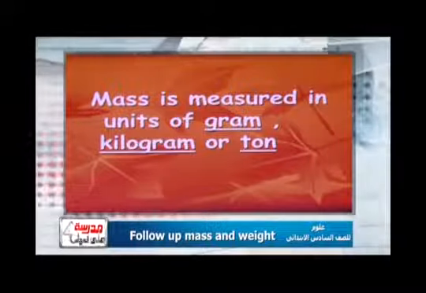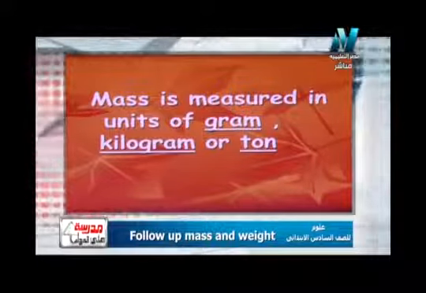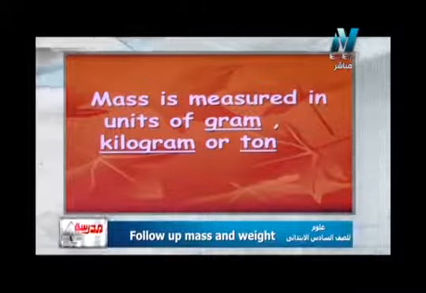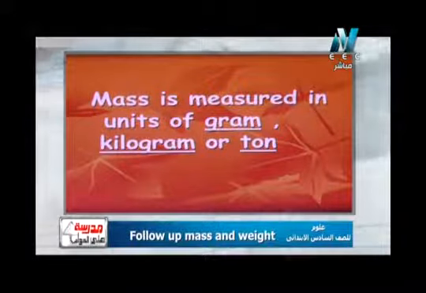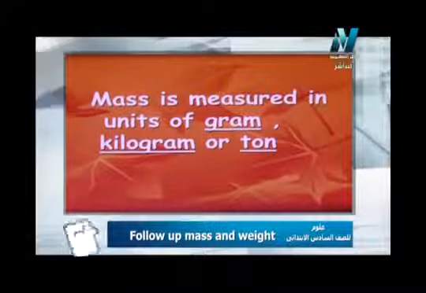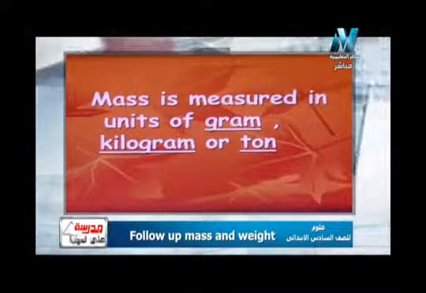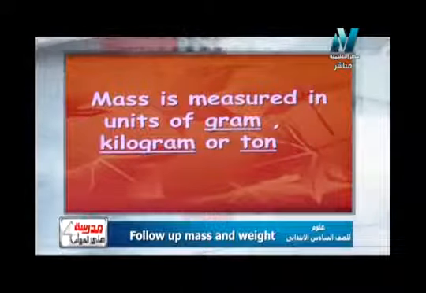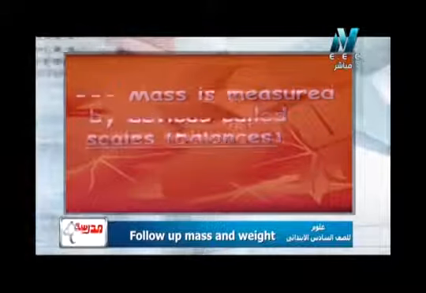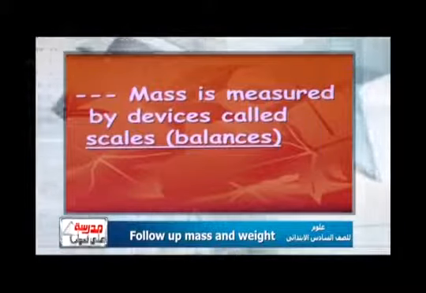Kilogram for bigger masses such as fruits and vegetables, and ton for even bigger masses such as blocks of iron, the mass of cars, the mass of huge animals such as elephant, and so on. So again, mass is measured in units of gram, kilogram, and ton.